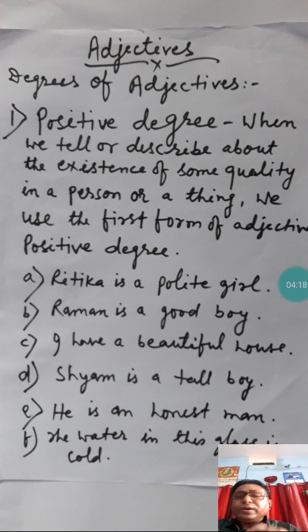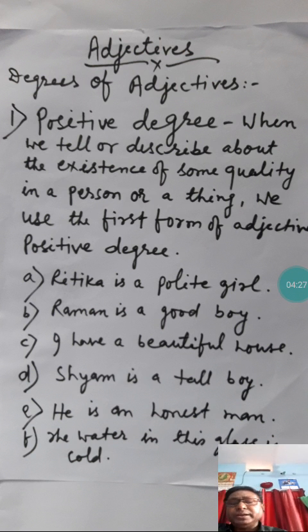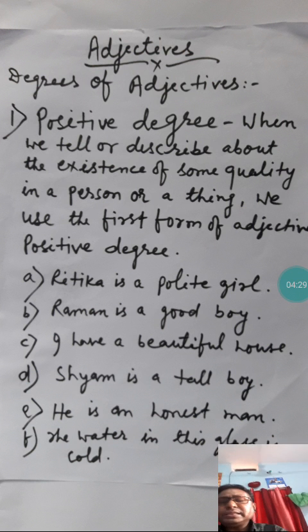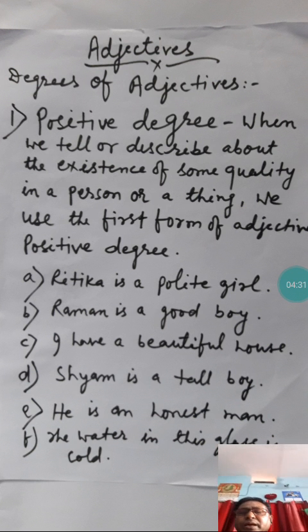We use the first form of adjectives, and that is called positive degree. Let us see some examples.